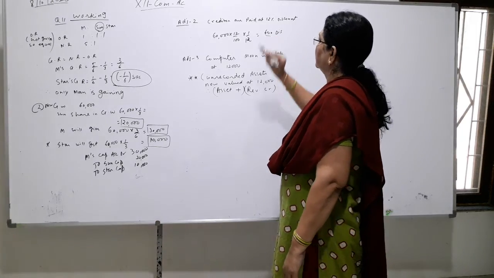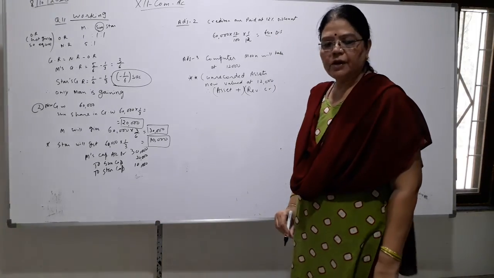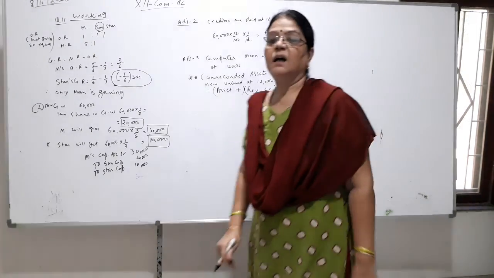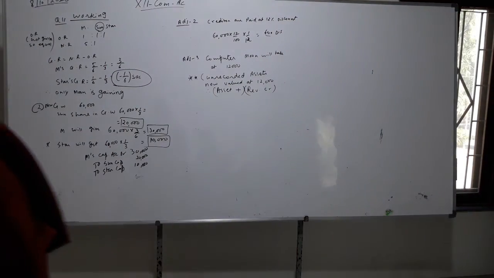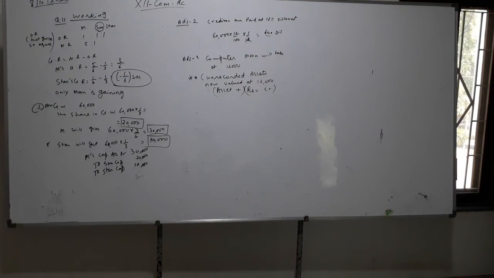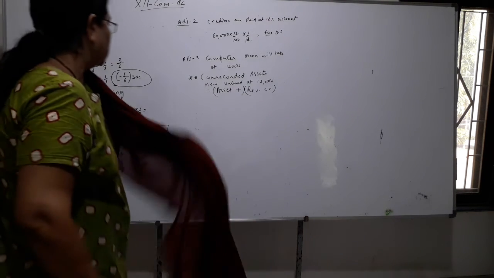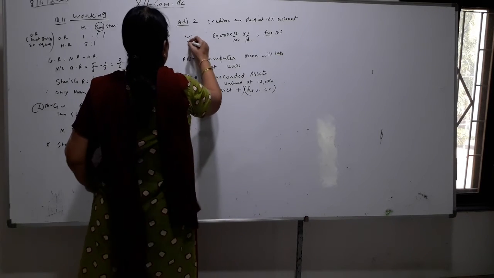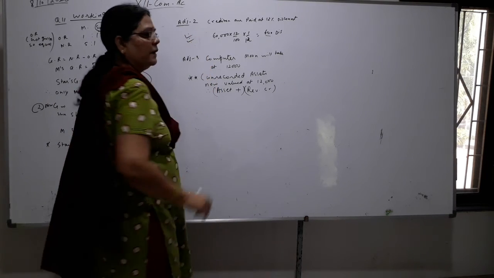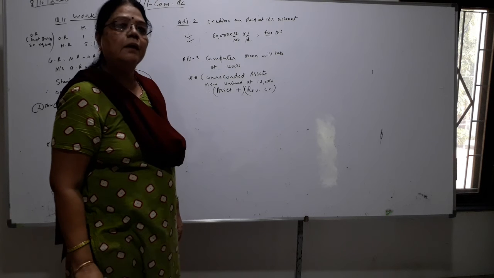So 600 you will get as discount. Creditors given are 60,000. So how much now creditors you are going to give? They are paid. So you will get a discount of 600. Okay, children, you will tick mark this, because creditors are paid. Now they do not have to be paid.